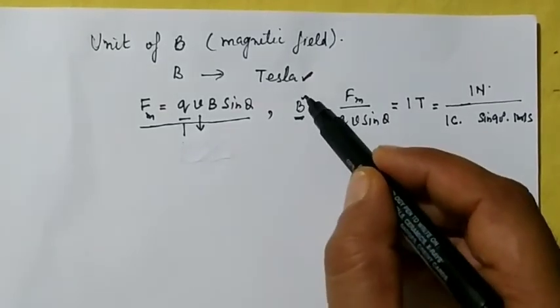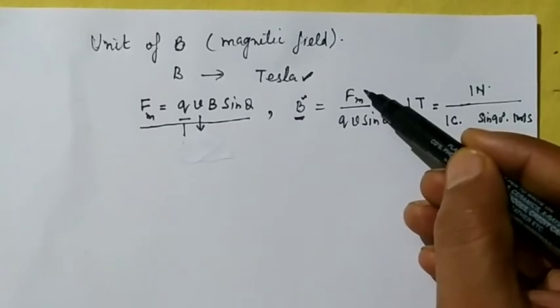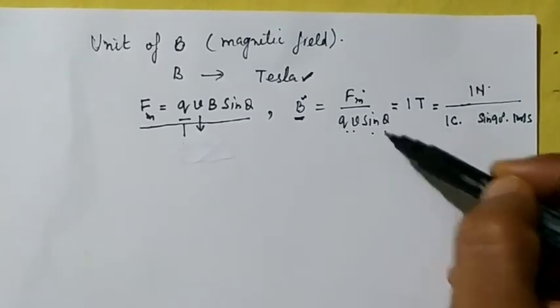So the magnetic field is equal to F divided by QV sin theta.